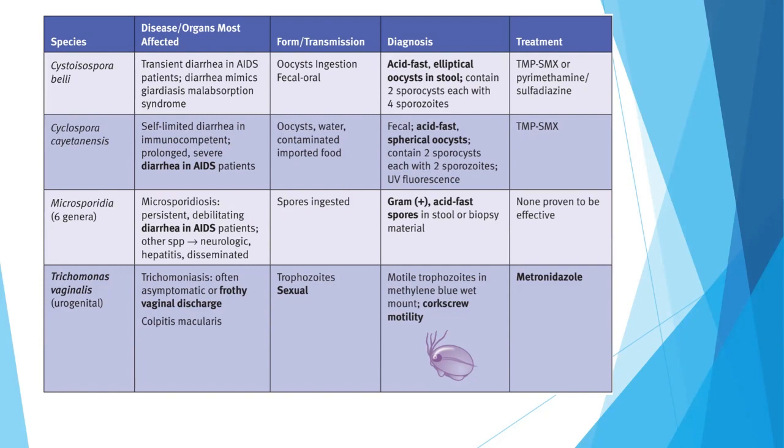Microsporidia causes microsporidiosis. It causes debilitating diarrhea in AIDS patients, and it is transmitted through the ingestion of spores. We can see gram-positive acid-fast spores in the stool. Trichomonas vaginalis causes trichomoniasis, which is often asymptomatic, or vaginal discharge can be there. It is transmitted through sexual transmission, and we can see motile trophozoites in the methylene blue wet mount, which is called corkscrew motility, and the treatment is metronidazole.